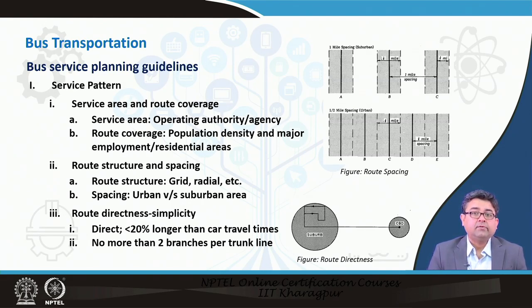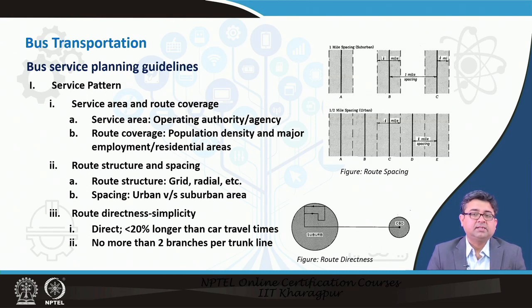Next, the route coverage, meaning what is the population density, what are the major employment centers, residential areas. So, you have to identify all that beforehand before you start planning for your bus service, right. Because population density plays a huge role in the success of a bus route. If there is high population density, the bus routes are usually successful.